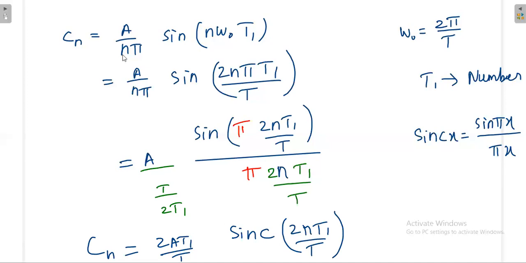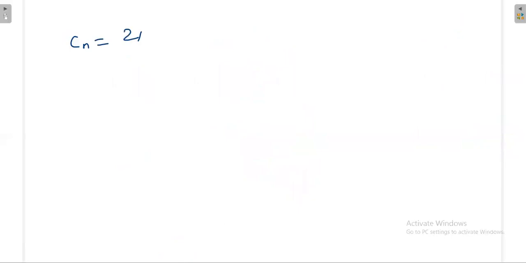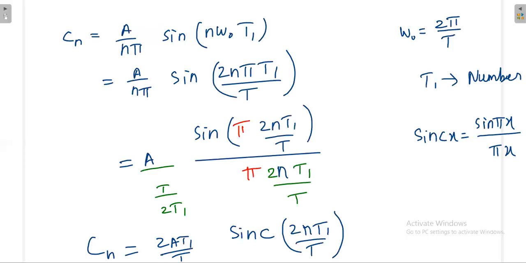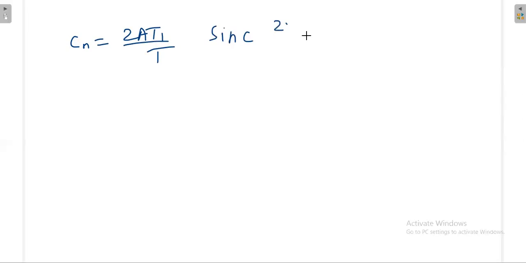Cn is equal to 2A T1 by T sinc 2n T1 divided by T. Now we'll try to apply the limit. What is the limiting value?